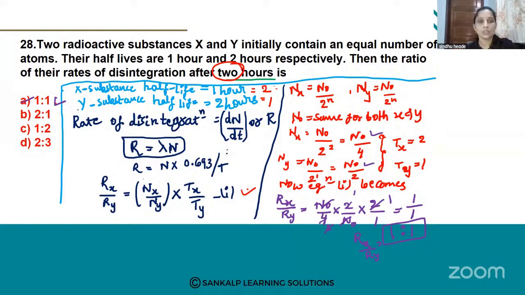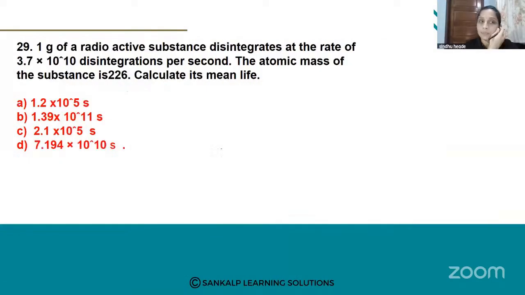Firstly, you have to substitute the rate of disintegration formula here. Firstly, you should remember one thing before going to solve these numerical problems. You should write all the given things clearly. Then apply the formula, and lastly substitute all the values and finally calculate the answer. Okay, got clear? Okay, we'll move to the next one.